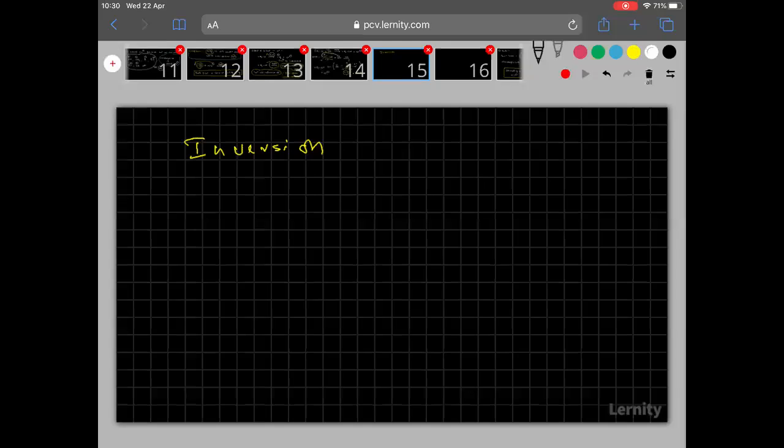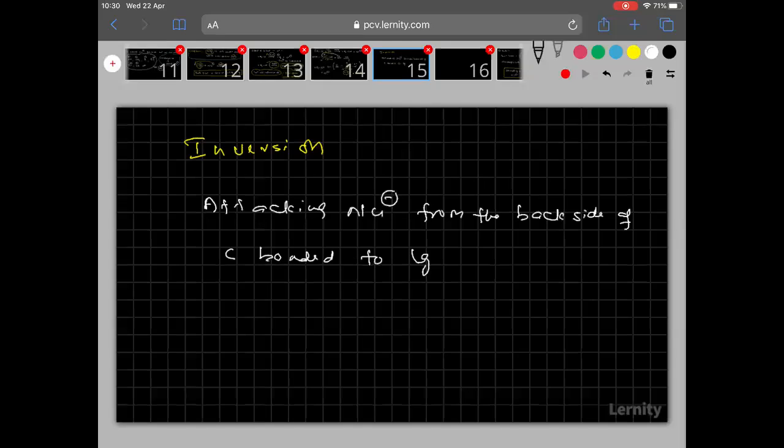So here I will write the definition. See clearly: attacking nucleophile from the back side of the carbon bonded to the leaving group is called inversion.